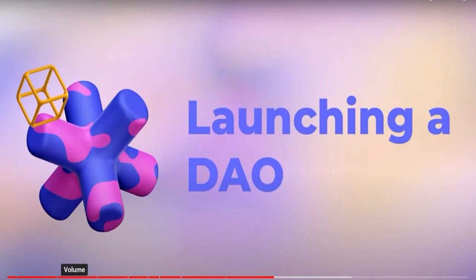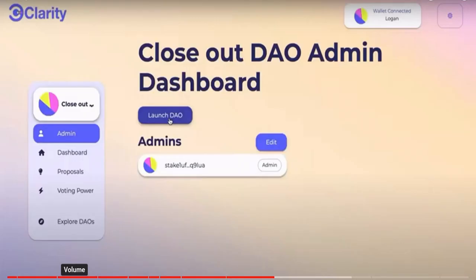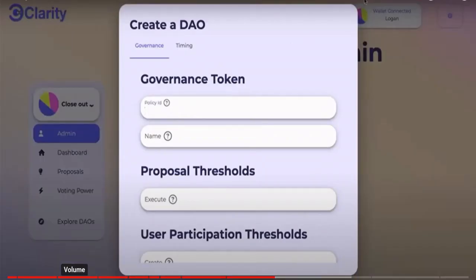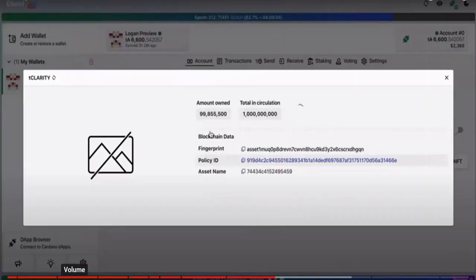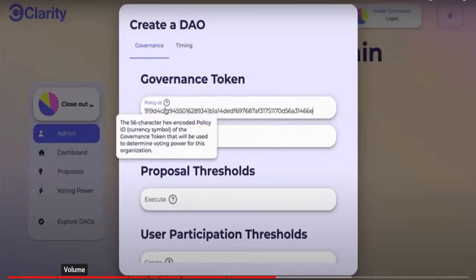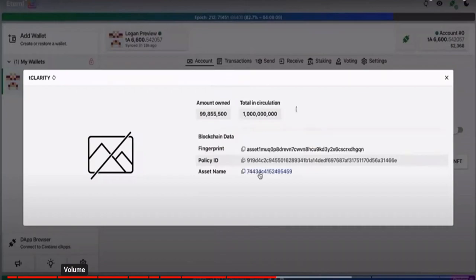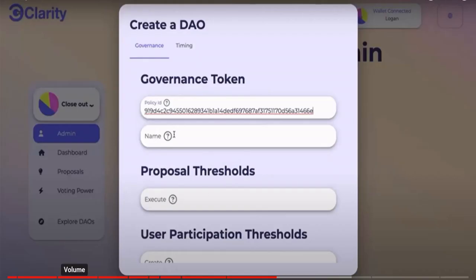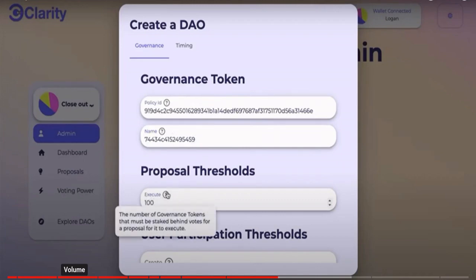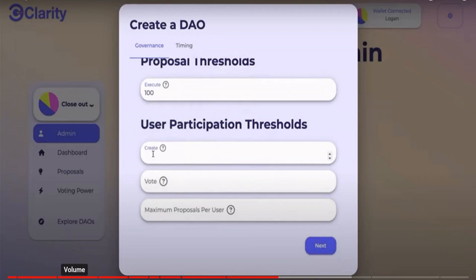This is very exciting. You just create custom smart contracts. You specify the policy ID that will be used as a governance asset for the DAO. And then you put the proposal threshold, so how many tokens need to back the proposal in order to automatically execute. And you have participation thresholds for voting, for example. You can put a maximum number of proposals that users can create at any time.